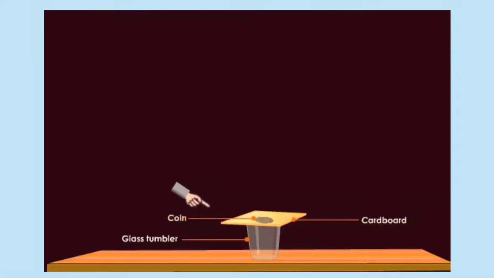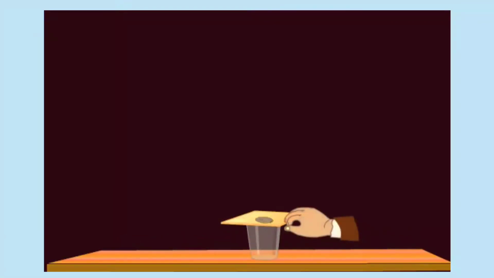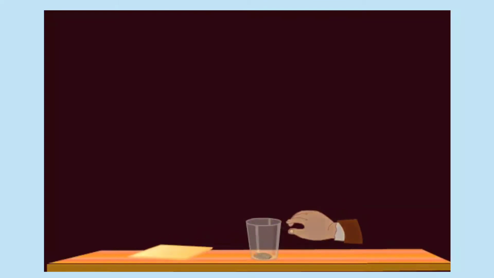Now if you give a sharp horizontal flick with your finger to the card, and do it fast, you will observe that the card will shoot away, and the coin which was placed on the card will fall down into the glass tumbler.